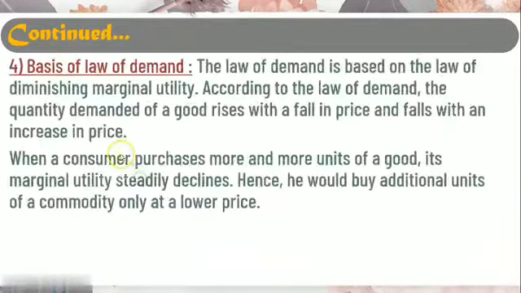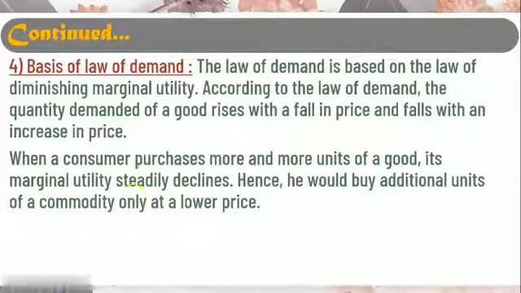The fourth point here, basis of law of demand. The law of demand is based on the law of diminishing marginal utility. According to the law of demand, the quantity demanded of a good rises with a fall in prices and falls with an increase in prices. This is the tendency of a consumer, that he will demand more when the prices reduce and he will demand less when the prices increase. So the law helps him to decide whether he wants to spend more or less.